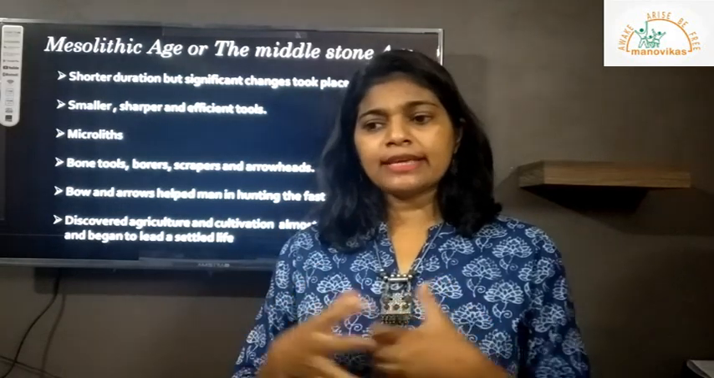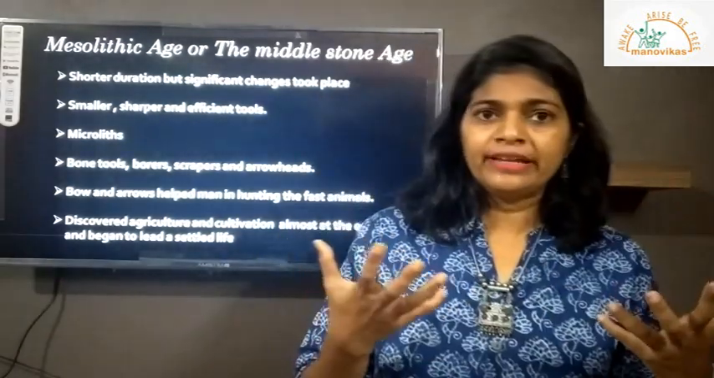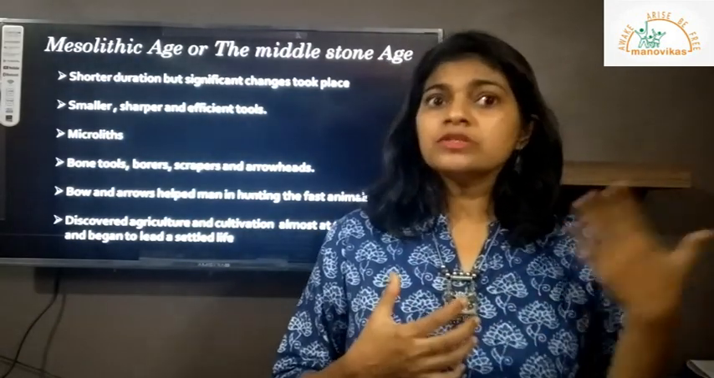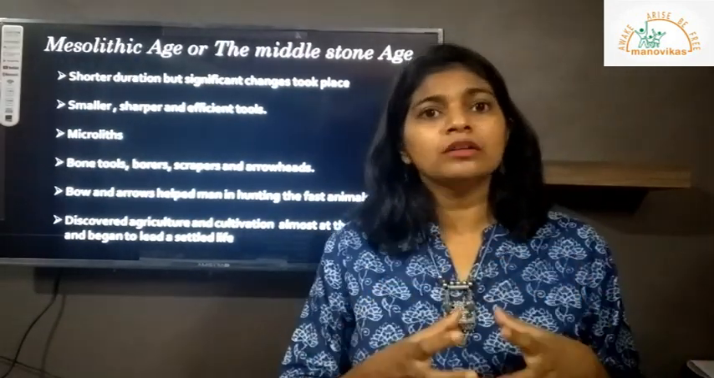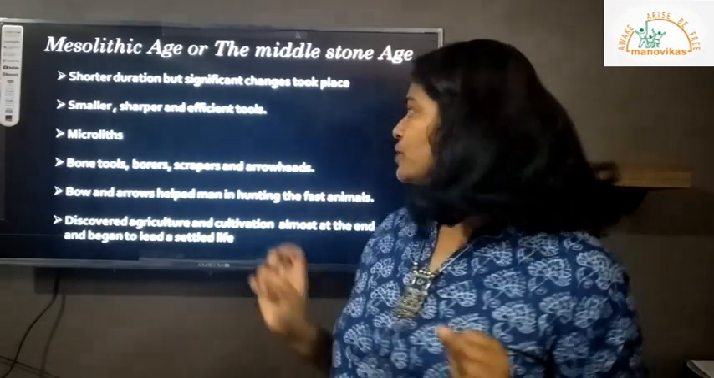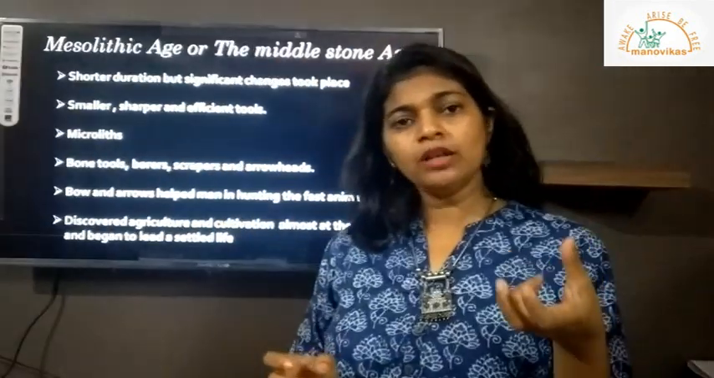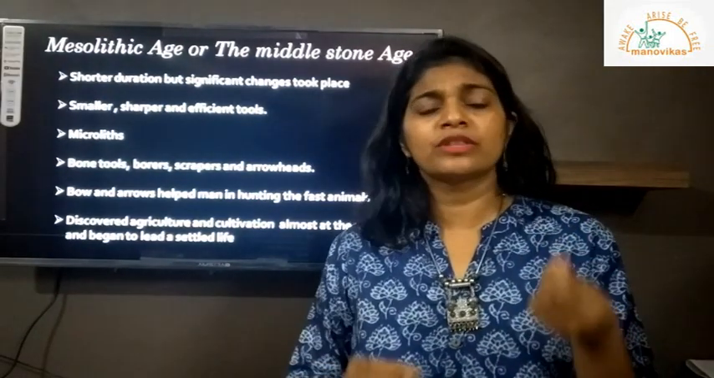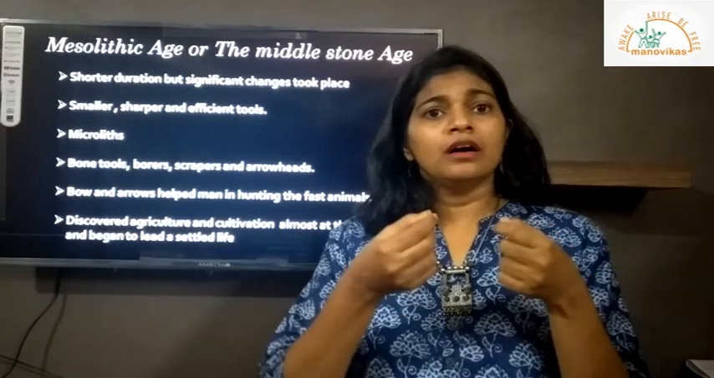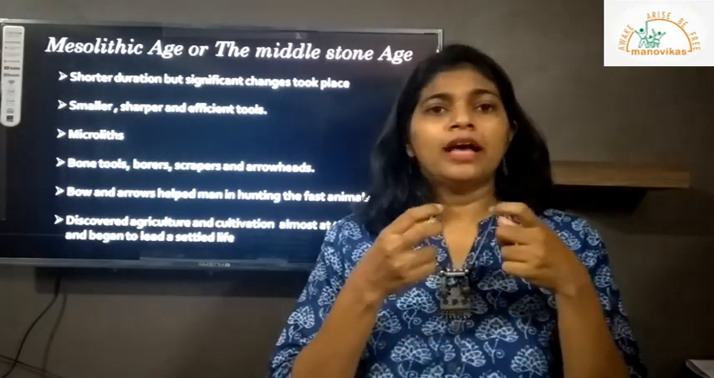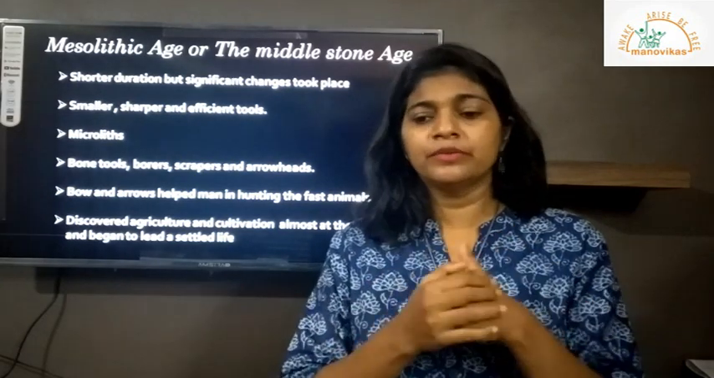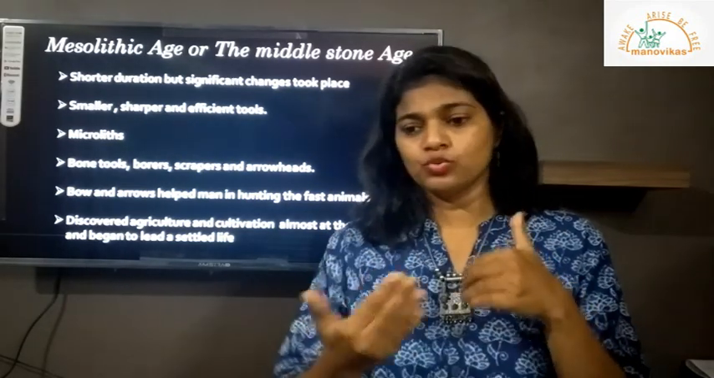In the Mesolithic age, of course, the humans were more developed. They started using fire in a better way. Tools were better. In fact, tools were smaller. That's why it is called a microlith. So basically microliths, micro is small, liths are stones. So they were using small stones, chips of stone, which were very sharp, and they would use that as an arrowhead, and they would use it to make better tools.